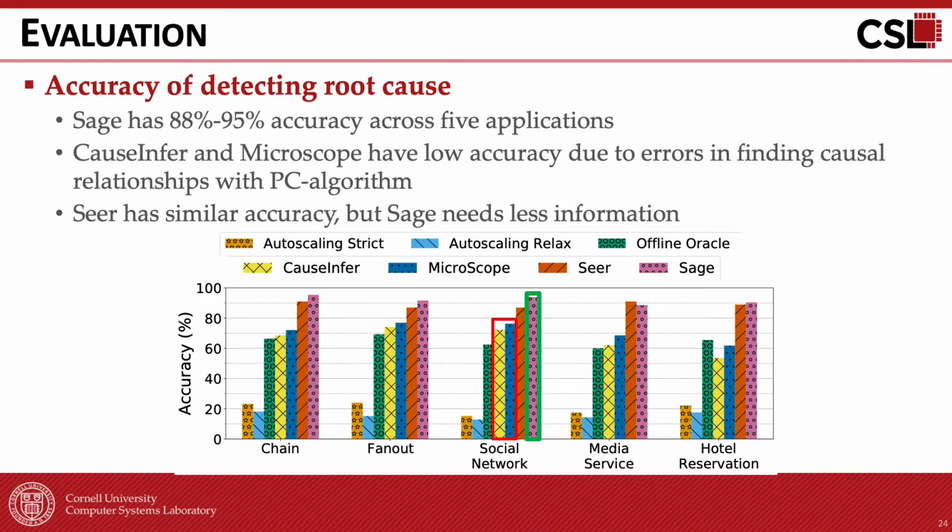Compared to CloudInsight and Microscope, the accuracy of Sage is higher, and this is because both systems infer incorrect causal relationships in their causal graphs due to statistical errors of the PC algorithm. Sage and Seer have similar accuracy. Sage is designed for improving practicality rather than accuracy, since it uses unsupervised learning and much less training information than Seer. Because of this, Sage is much more robust to missing or unavailable instrumentation in individual microservices, while Seer's accuracy degrades quickly when instrumentation is removed.